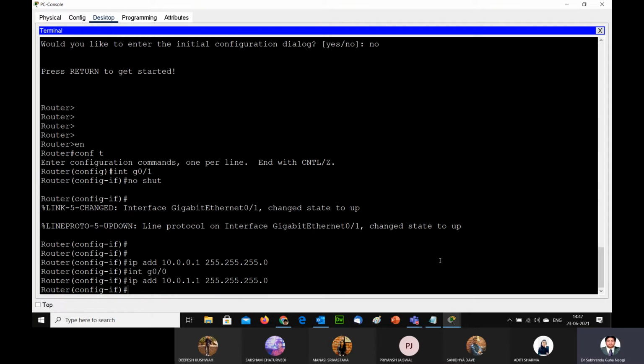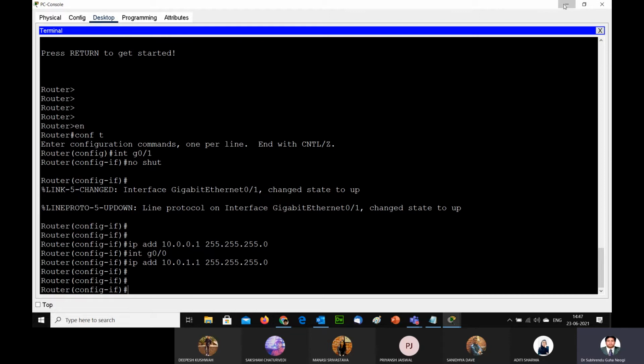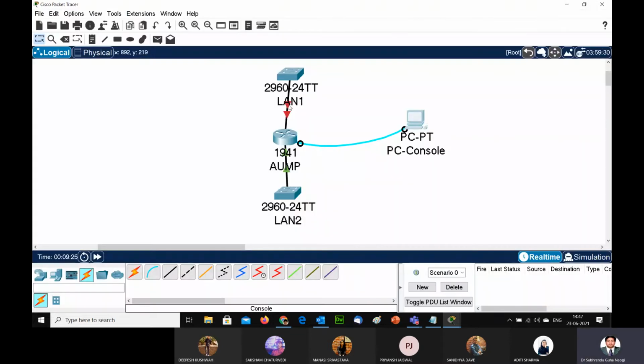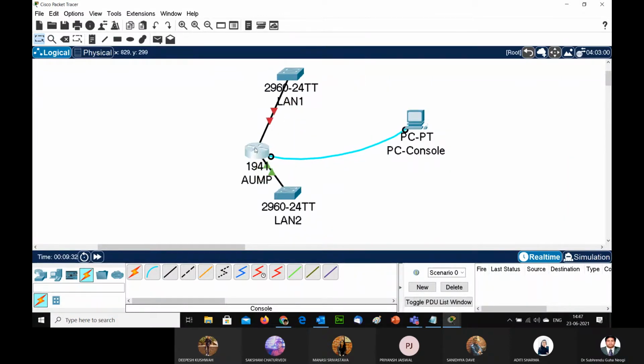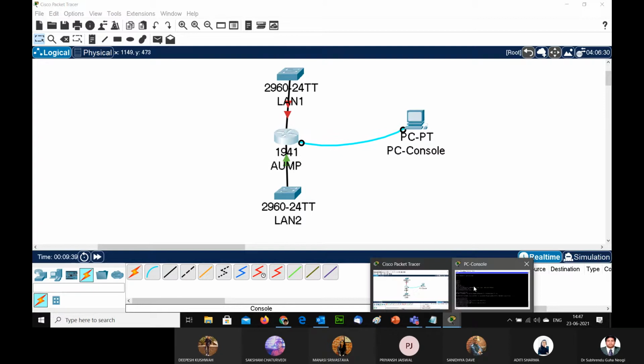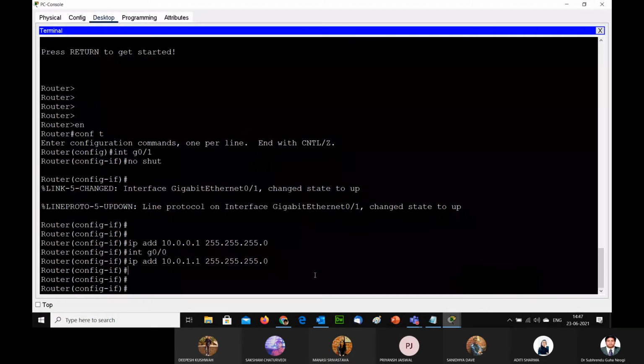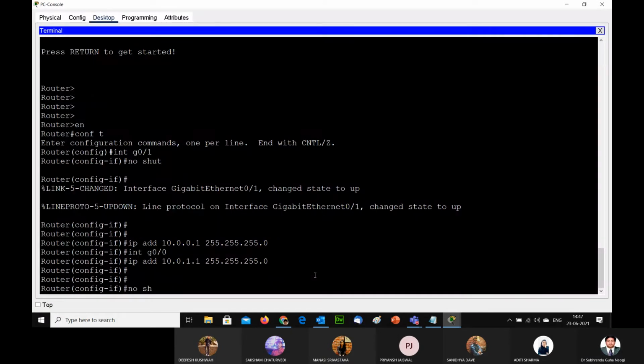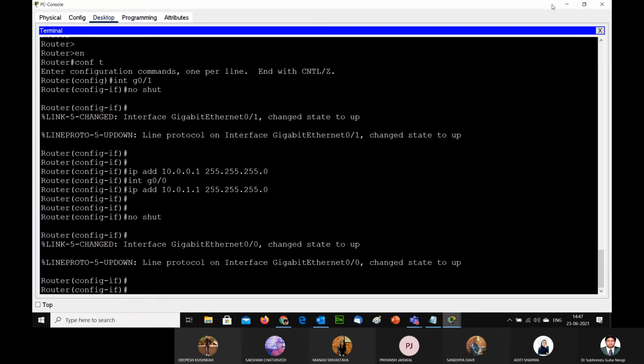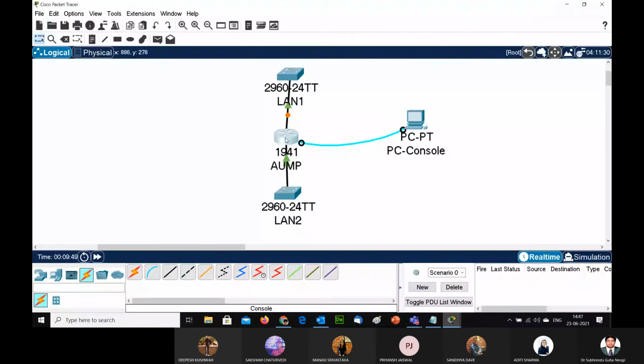So you can see, once I give the IP address, this router is ready. Router is ready.